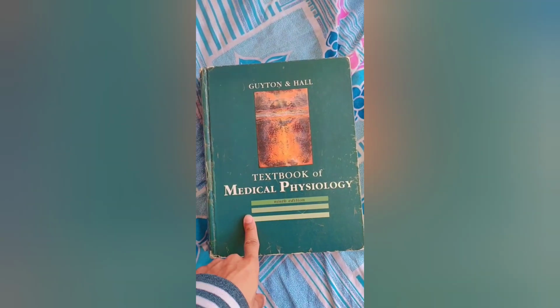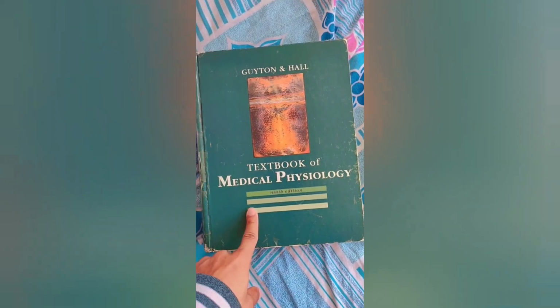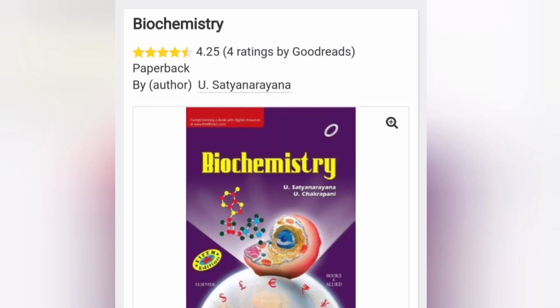So this is Medical Physiology by Guyton and Hall. You have to take the latest edition of this book. And yes, for biochemistry, you have to go for Satyanarayan. This biochemistry will be the 5th edition. Check once that the 5th edition is the latest edition or not. I don't remember, but this is the 5th edition for biochemistry, and Satyanarayan is the best book. The most student friendly book you will ever find for biochemistry. And any problems you have in biochemistry will be cleared with this book.